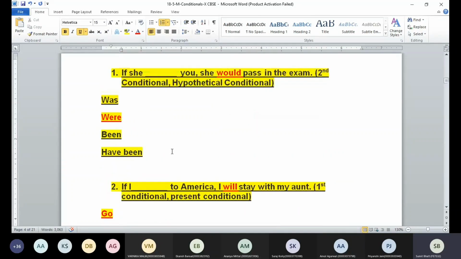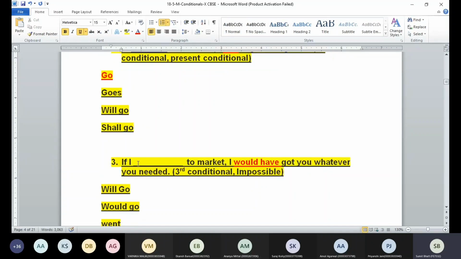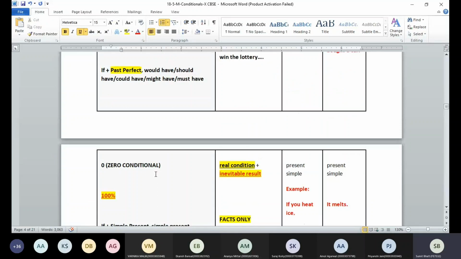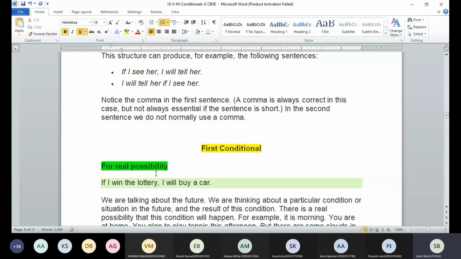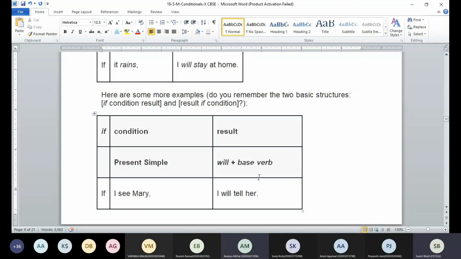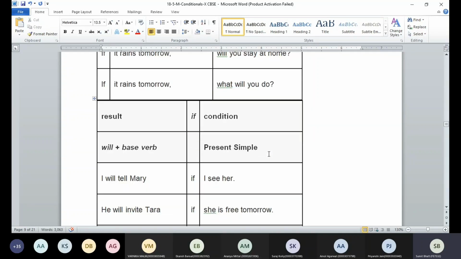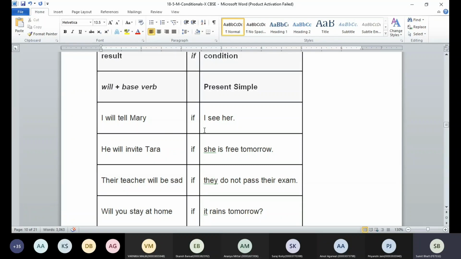Now let's discuss a few sentences which are going to be helpful to understand these conditions in detail. So when I say conditionals, that's the summary of these conditionals. We use first condition for real possibility, like if I win the lottery, I will buy a car. Or we can say I will buy a car if I win the lottery. If I put the result first and then use if I win the lottery at the end, do I have to use a comma to separate the result? No. Okay, so I can say if I see Mary, I will tell her. Or I can say I will tell Mary if I see her. Either way we can make the sentence.